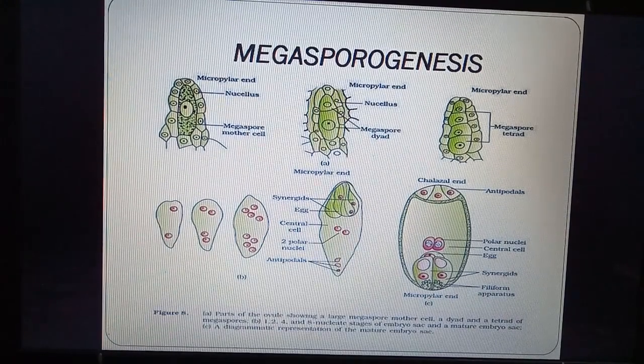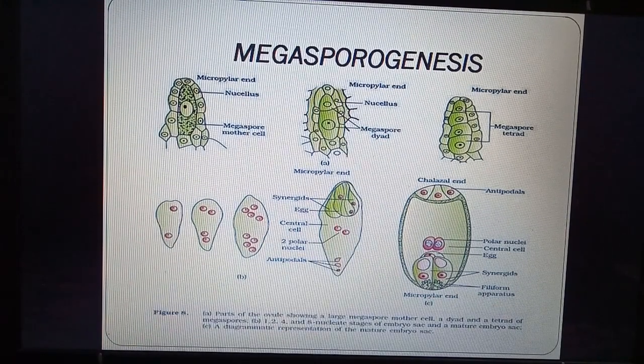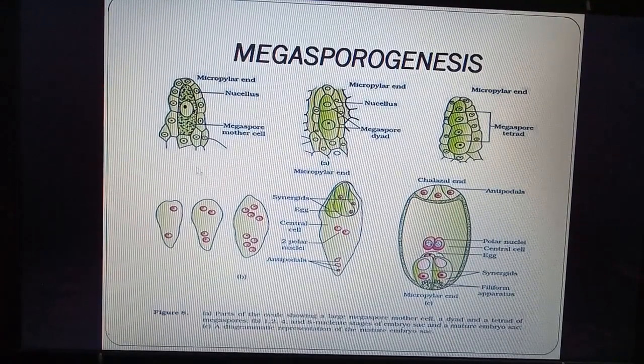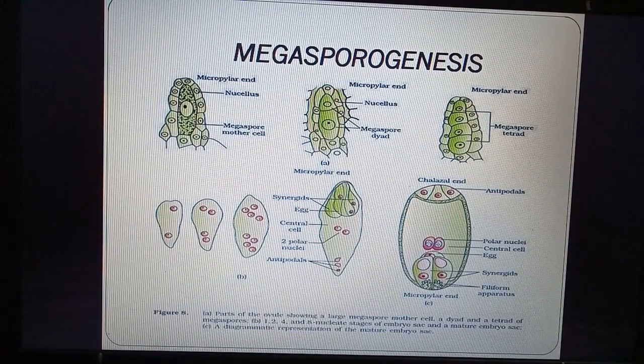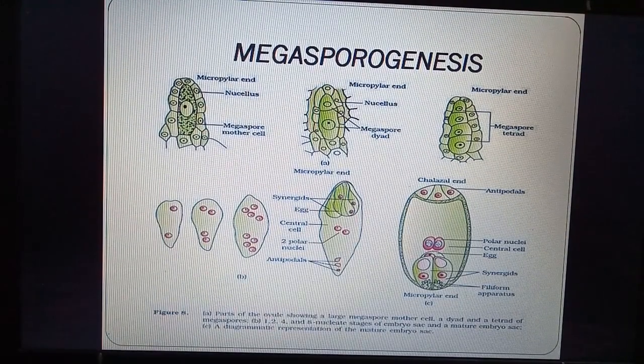They produce certain sugars which guide the pollen tube for entry. Below the filiform apparatus is the micropylar end, because it contains the micropylar pore. So this is a mature embryo sac. The C diagram is very important.